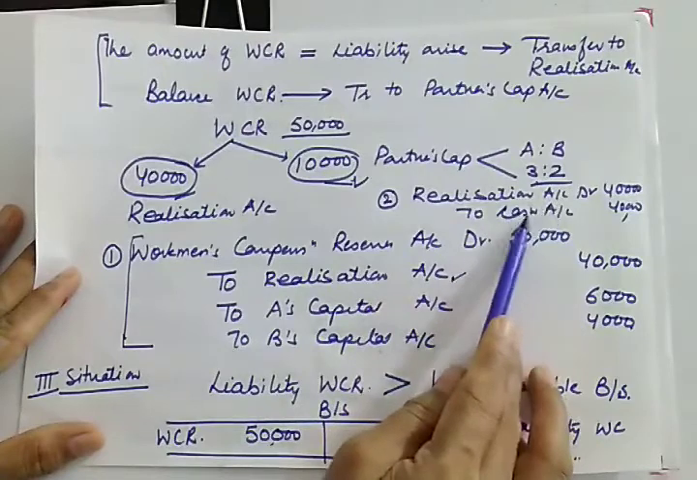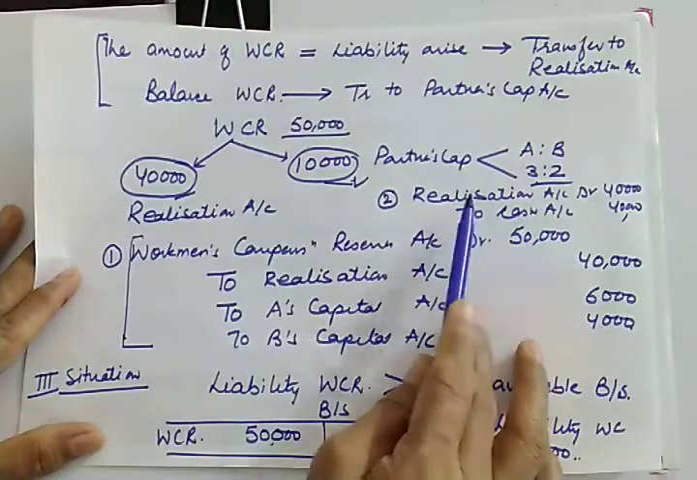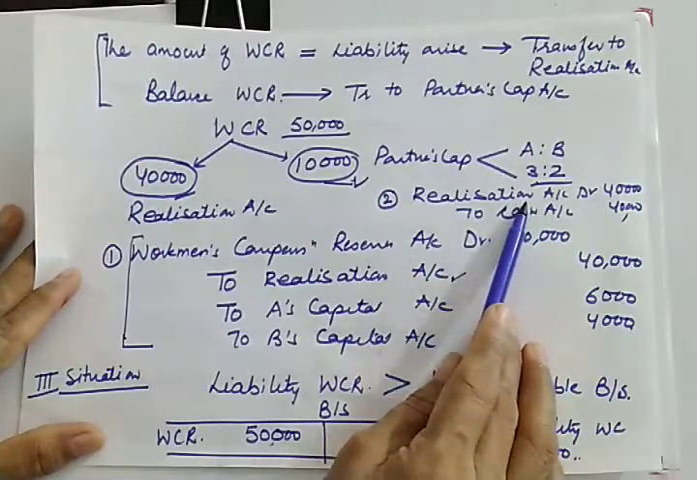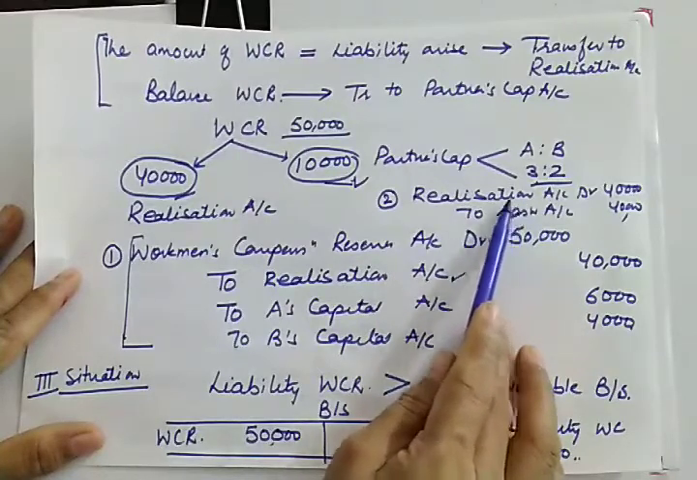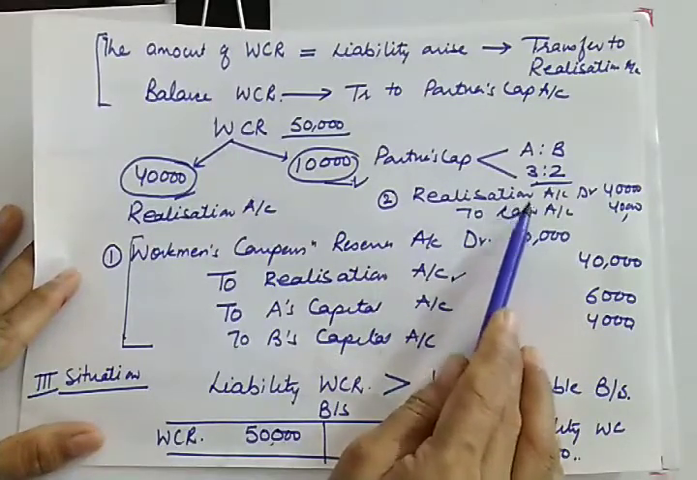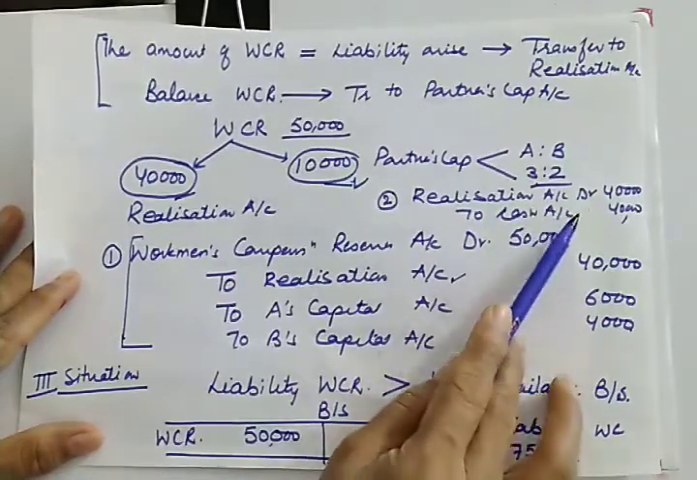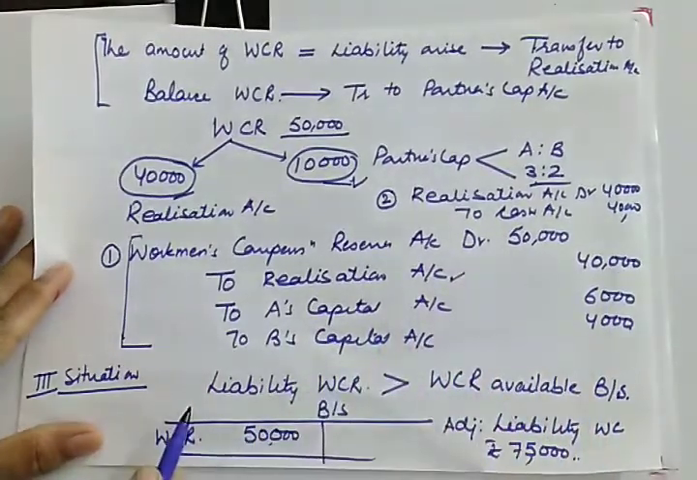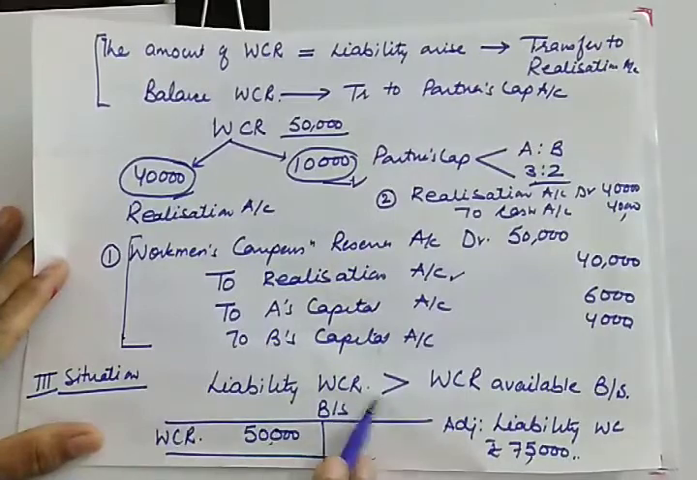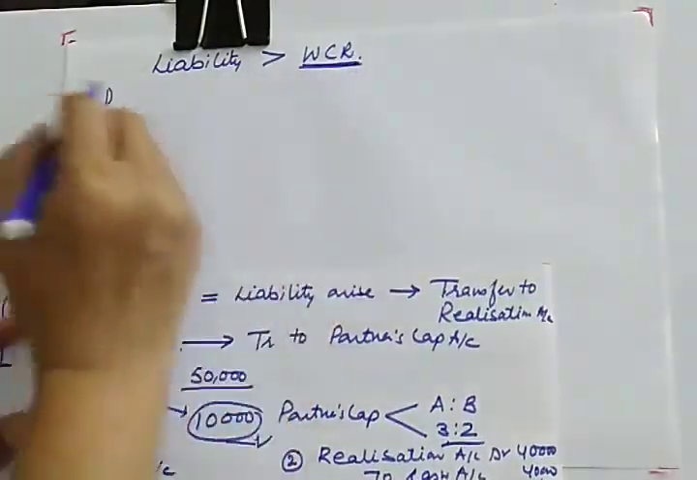Realization account debit to cash. You cannot give debit to liability. Why? Because you are not creating any additional liability here. All the liabilities, all the assets are to be done through realization. So this is the journal entry for payment of liability that arise due to workman compensation. So 2 entries will be there. So likewise, let us come to third situation. In third situation, as we already know, liabilities are more. So in this case, when liabilities are more, full amount will be transferred to a realization.